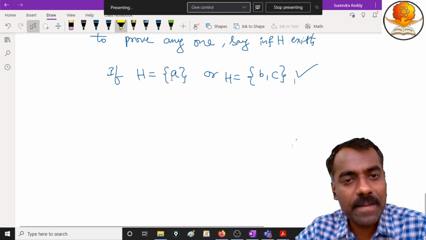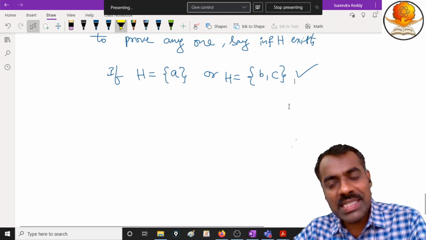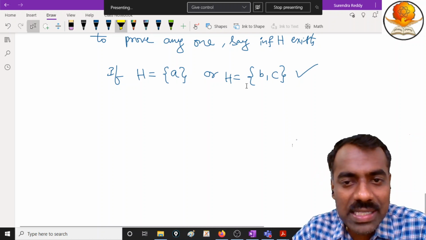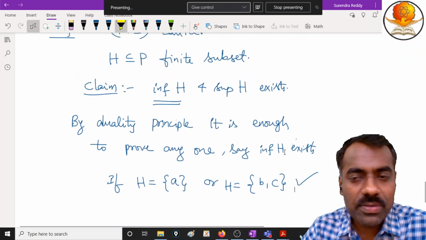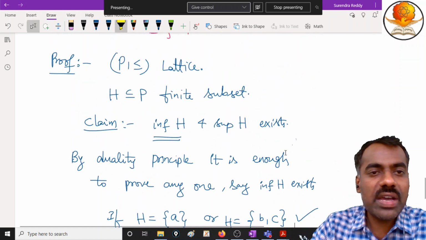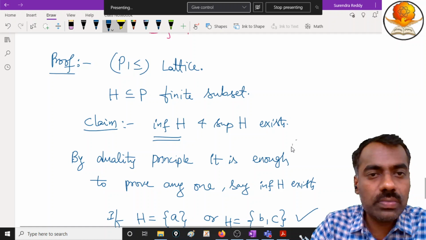Now if H is equal to B comma C, then infimum exists as well as supremum exists, because this set contains only two elements. Are you following? Because of our assumption that we have assumed our P is a lattice.